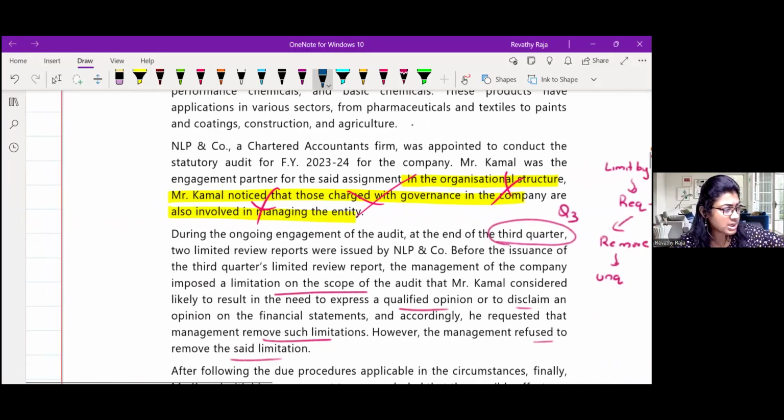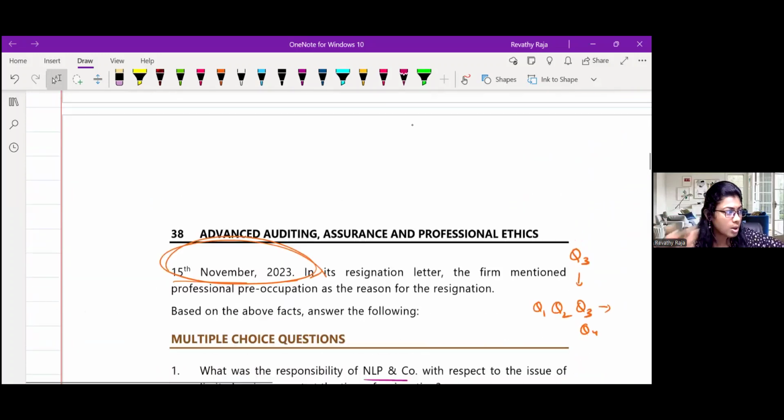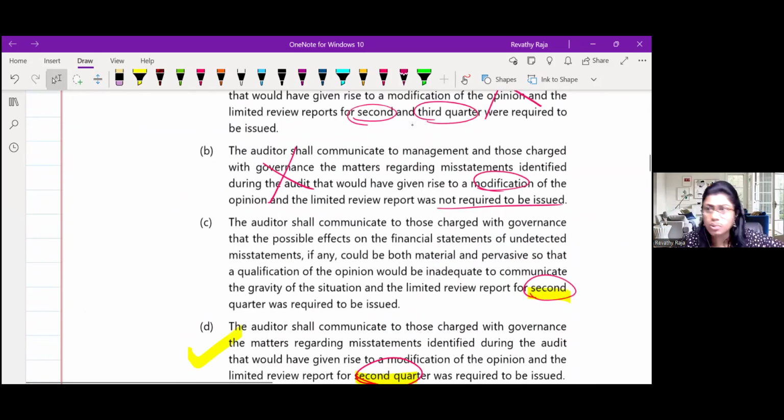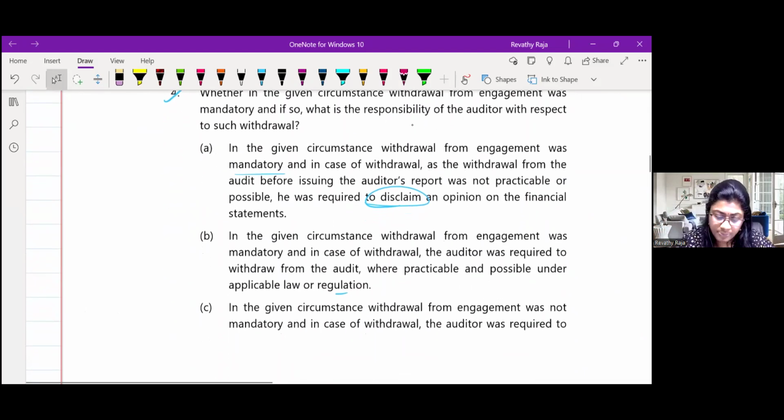So which is the correct option? It's mandatory that you either withdraw or disclaim. You can't say simply that it is optional. So the answer is disclaim or withdraw. Here there is no withdrawal option, so the answer is A. Did you understand?